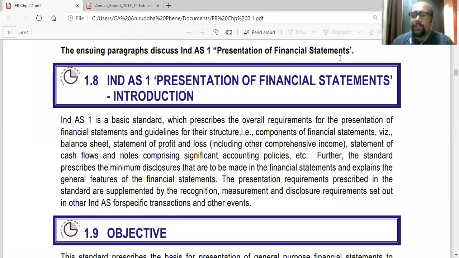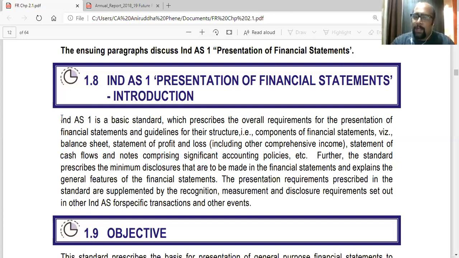Ind AS 1, presentation of financial statements, introduction. Ind AS 1 is a basic standard which prescribes the overall requirements for the presentation of financial statements and guidelines for their structure, that is, components of financial statements: balance sheet, statement of profit and loss, including other comprehensive income, statement of cash flows, notes comprising significant accounting policies, etc.